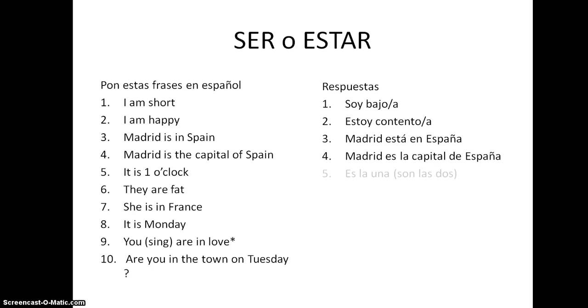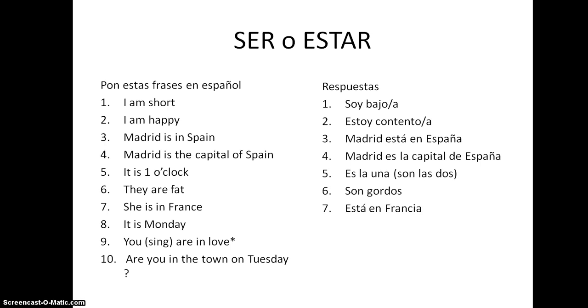It's 1 o'clock. Remember I said that we use ser for time, es la una. Just giving you another example, son las dos, it's 2 o'clock. Anytime, we'd use ser. They are fat. Son gordos, again, permanent characteristics. We can't predict what might happen. So that's why we use ser.